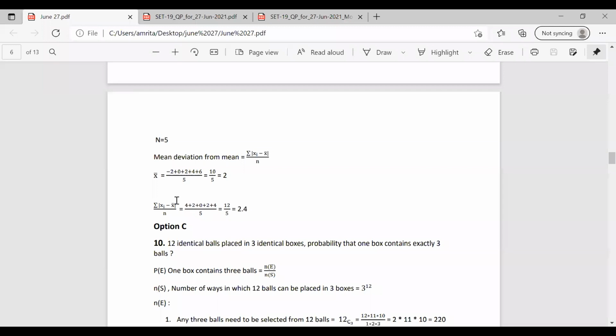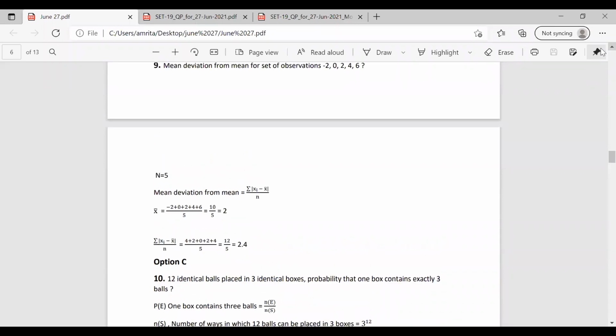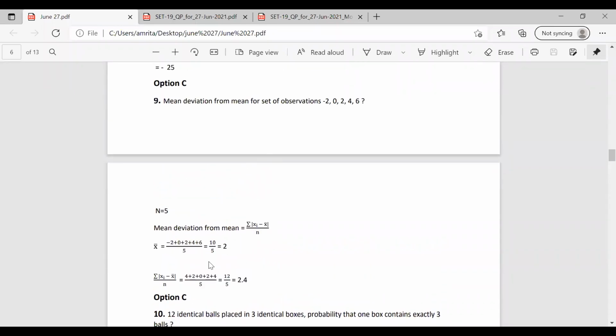So sigma |xi - x bar| becomes 4 plus 2 plus 0 plus 2 plus 4, and the number of observations is 5. So divided by 5, it becomes 12 by 5, which is equal to 2.4. So this is a simple question. We have the formula and we directly substitute after finding the x bar and the distance from x bar. After finding the distance, just substitute in this formula and we get the answer as 2.4. That is, option C is the correct answer for this question.